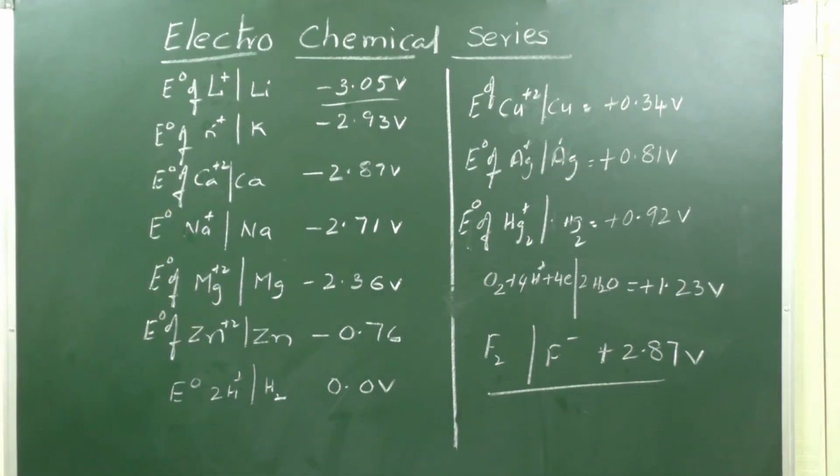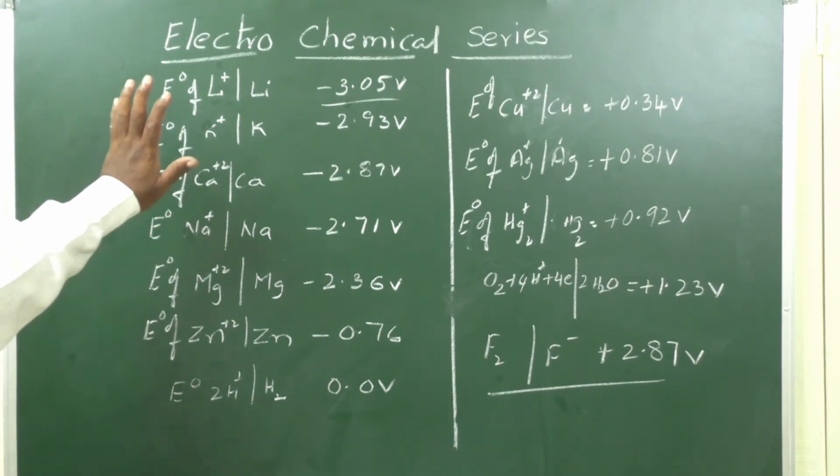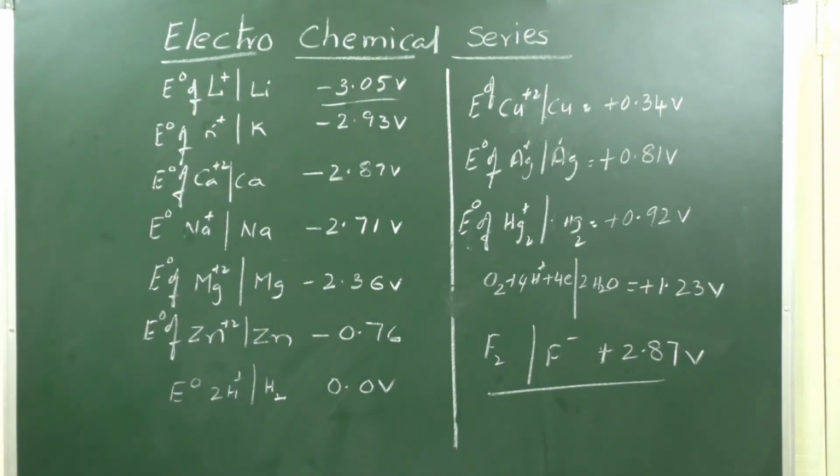Once again we recollect it. Highly reactive elements like lithium, sodium and potassium are on the top of the electrochemical series. The elements at the top can reduce all metal ions present below them in the series.